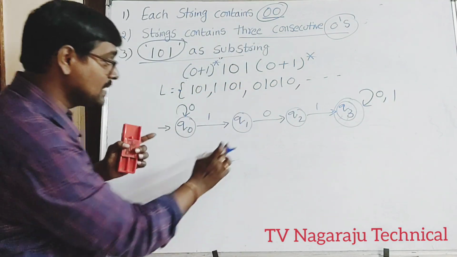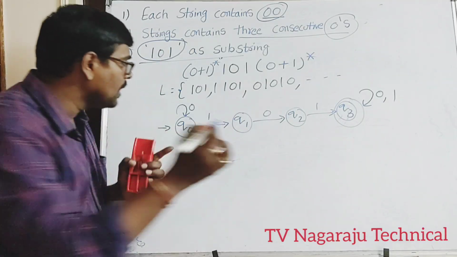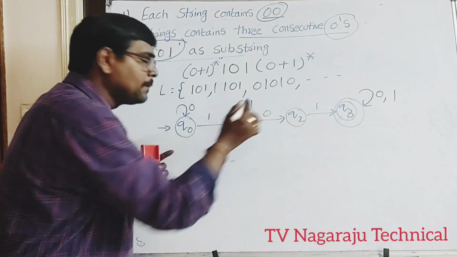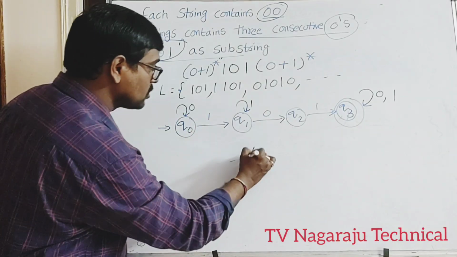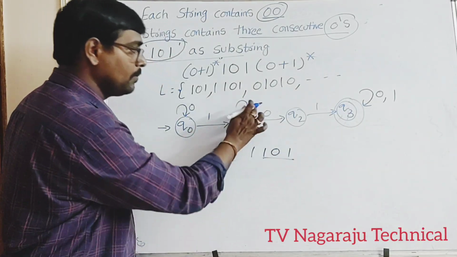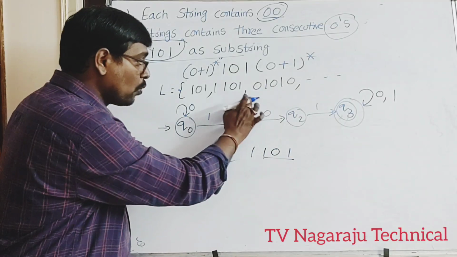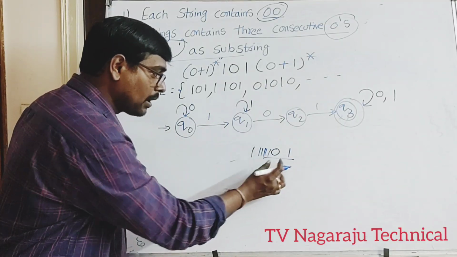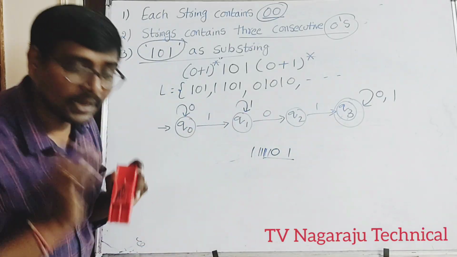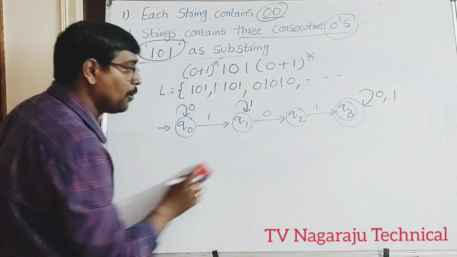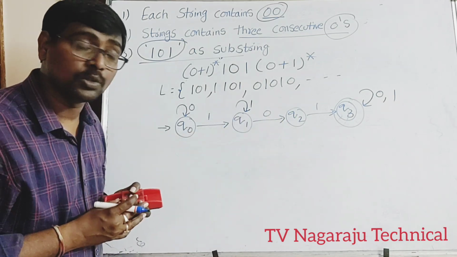Now the question is, on Q1, when 1 appears, what happens? Here I am writing the self loop. Observe carefully. Even though 1 is repeated any number of times, suppose 1101, no problem. This 1 is repeated one time, and 101 is still a substring. Clear? So here 1 can be repeated any number of times, and by the end 101 is the substring. Clear? Now the main important thing is, Q2 on 0, where does it move?